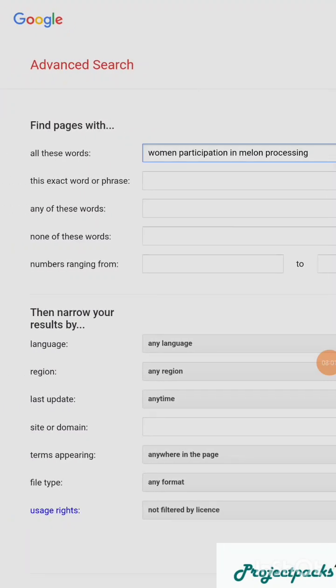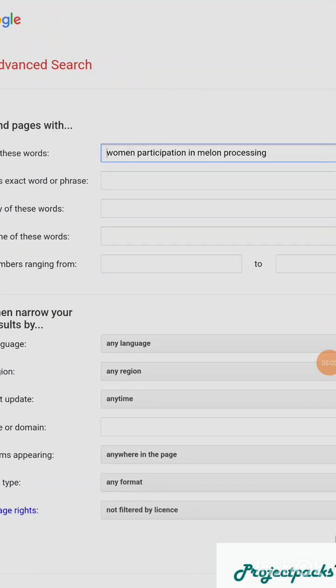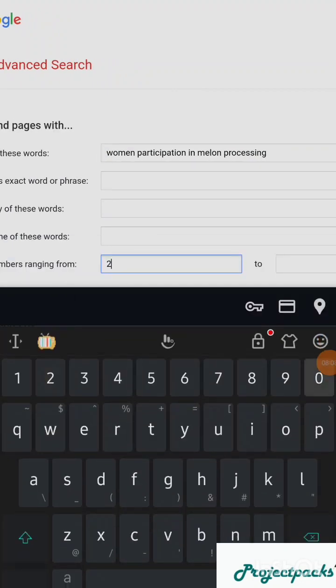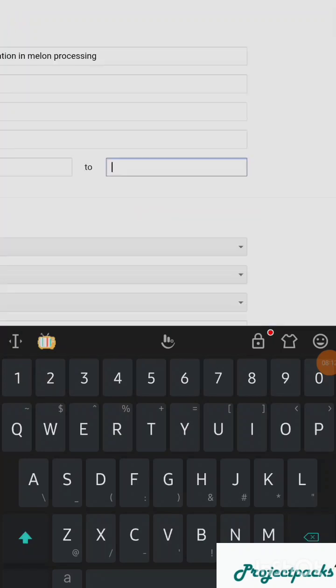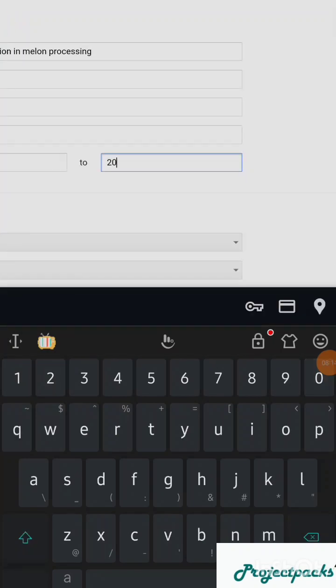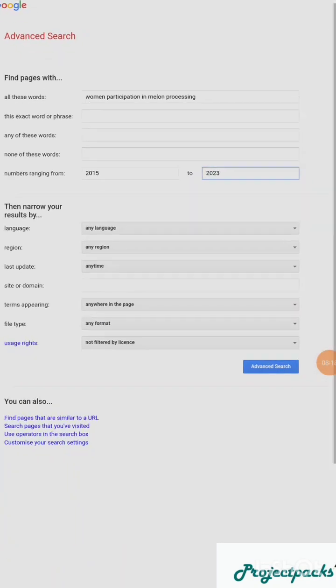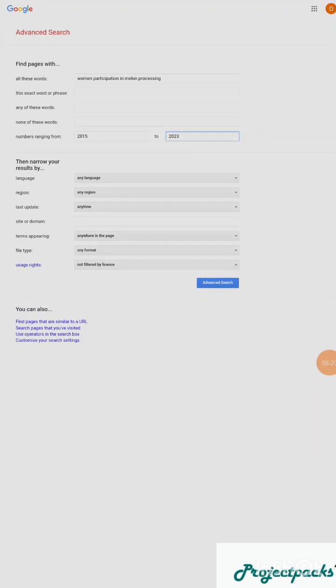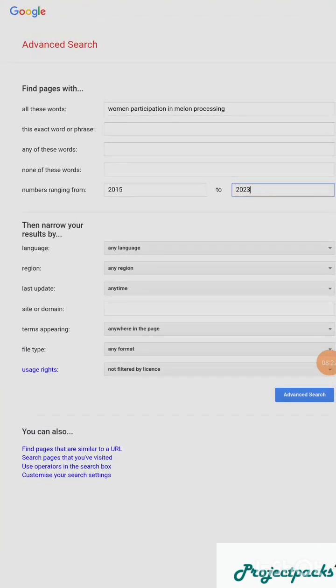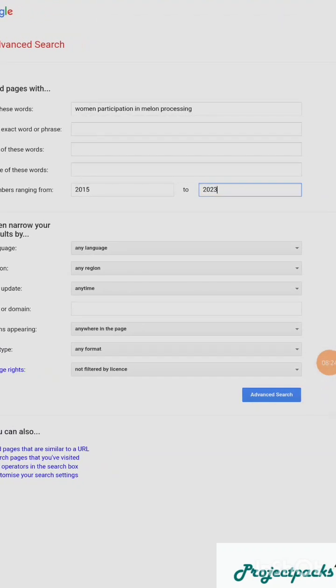Then you go to the number range, and you have to pick, let's say 2018, or you can change 2015 to 2023. When you are done, you come here and click advanced search. What it means is that whatever Google will bring up for you is going to be within 2015 and 2023.